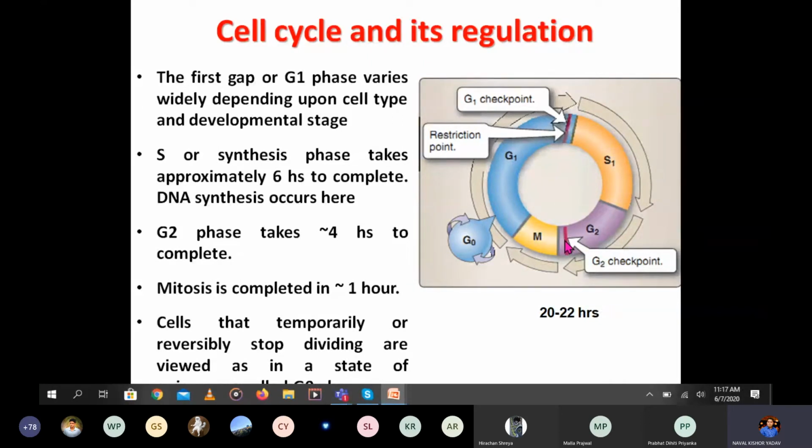So these are to control the cell cycle. You can call them the restriction point or the checkpoint, where the cell cycle can be restricted or stopped. So totally it takes around 20 to 22 hours to complete the cell cycle. All of G1 phase, S phase, G2 phase, and M phase together take around 20 to 22 hours.